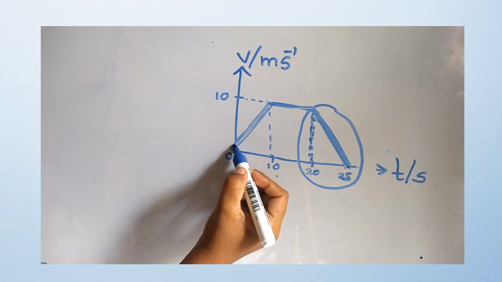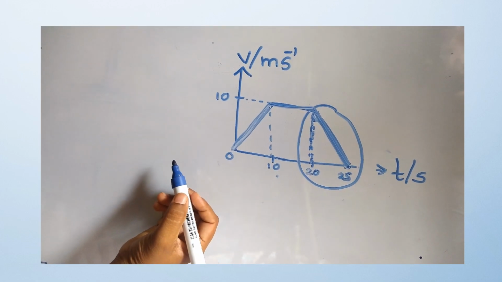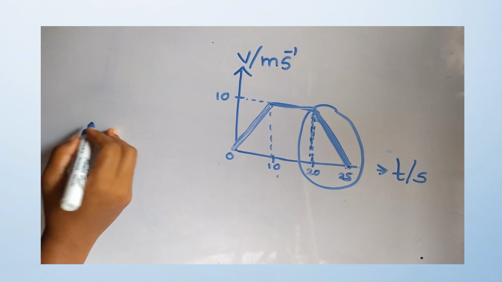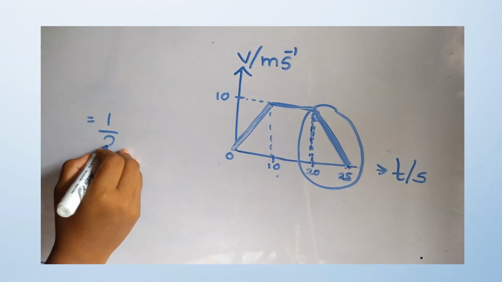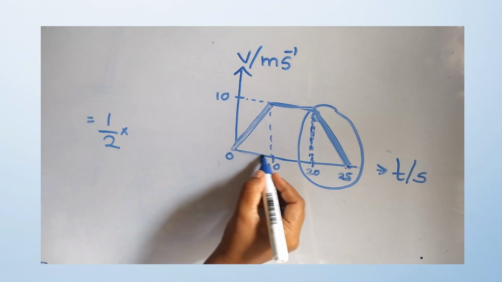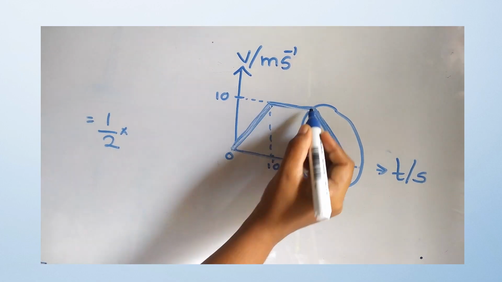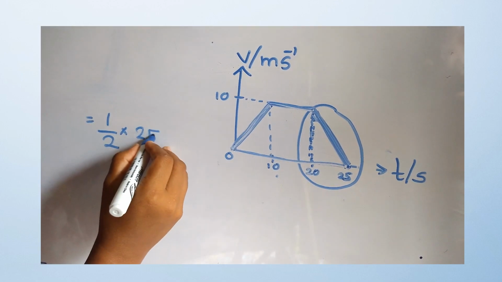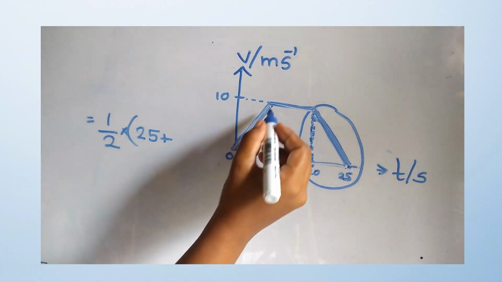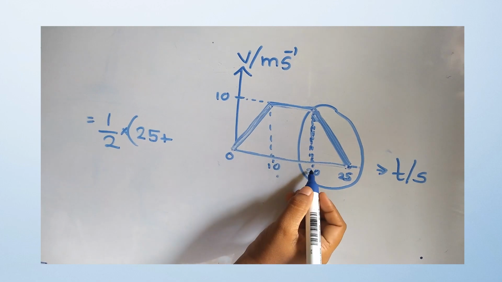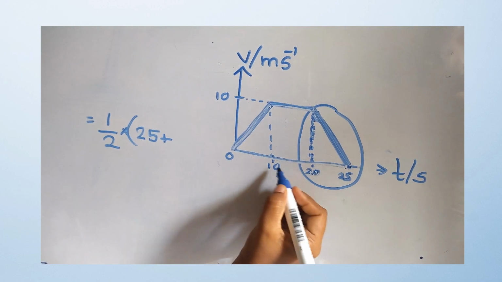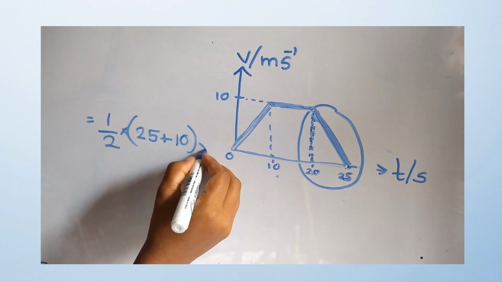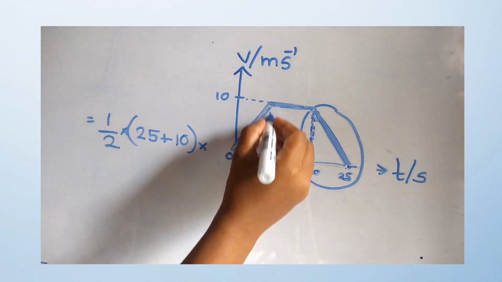The shape here is a trapezium, so you can get the area of the trapezium using your maths knowledge as half into the addition of both parallel lines, here 25 and, between 10 second and 20 second, the gap is 10, and you have to multiply it by the vertical height.